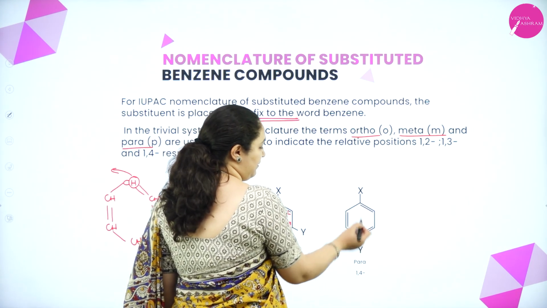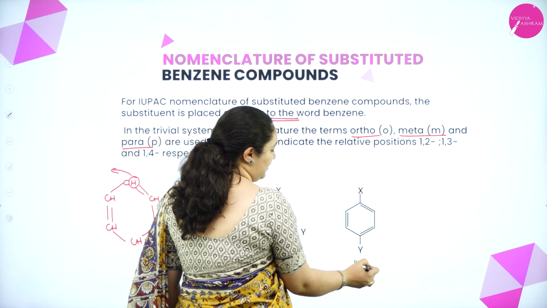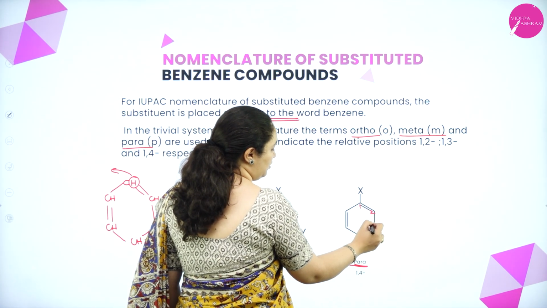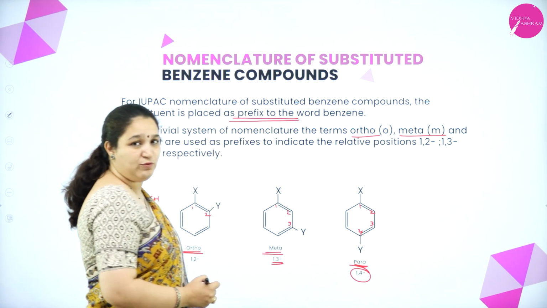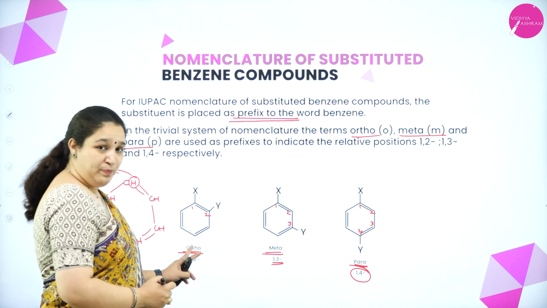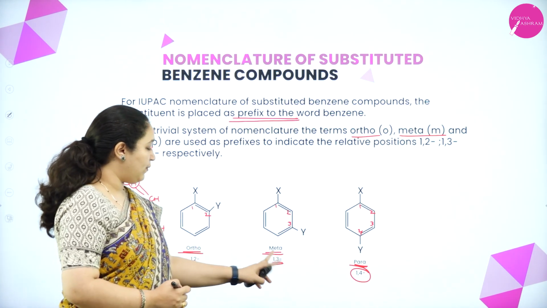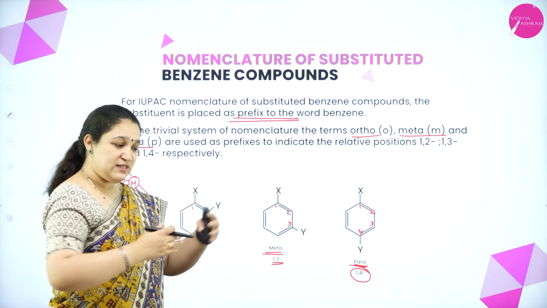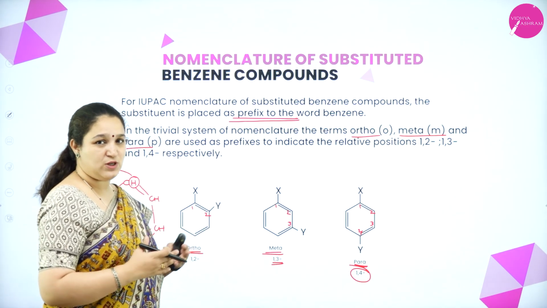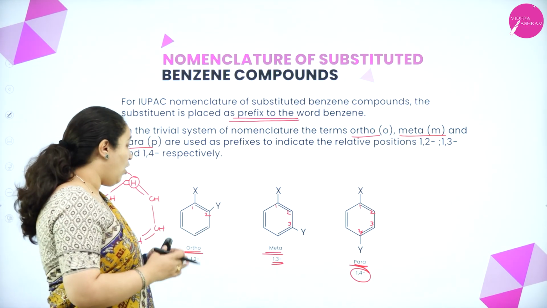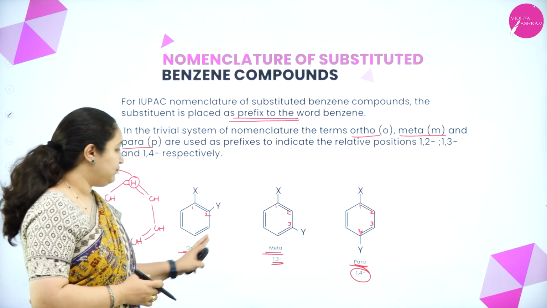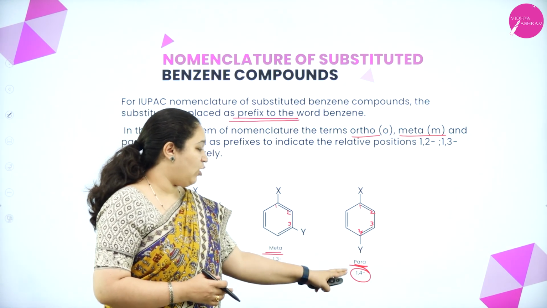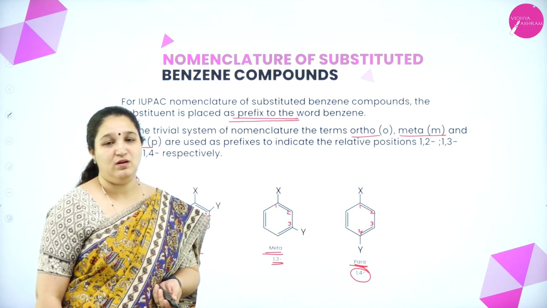When they are exactly placed opposite to one another, they are called para or 1, 2, 3, 4. So first and the fourth position, so 1, 4. So in IUPAC naming, it is 1, 2 or 1, 3, 1, 4. That is the relative positions of the two substituents which we use. Okay. Or if they are next to one another in trivial system, ortho, or we use meta. When they are opposite to one another, we use the word para.